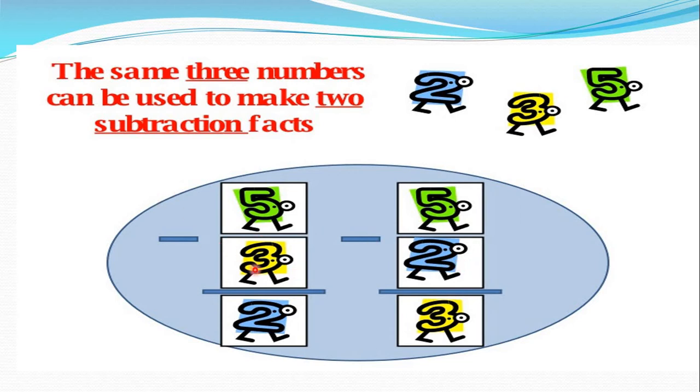So 5 minus 3, and the answer is 2. How many left, students? 2. And here, students, 5 minus 2. So how many, students? 3. The top digit, the upper digit, is the big 5 and the lower digit is 2. So 5 minus 2, how many are left? 3. Understood? What is it called? Number family. Number families. It's very easy, students.